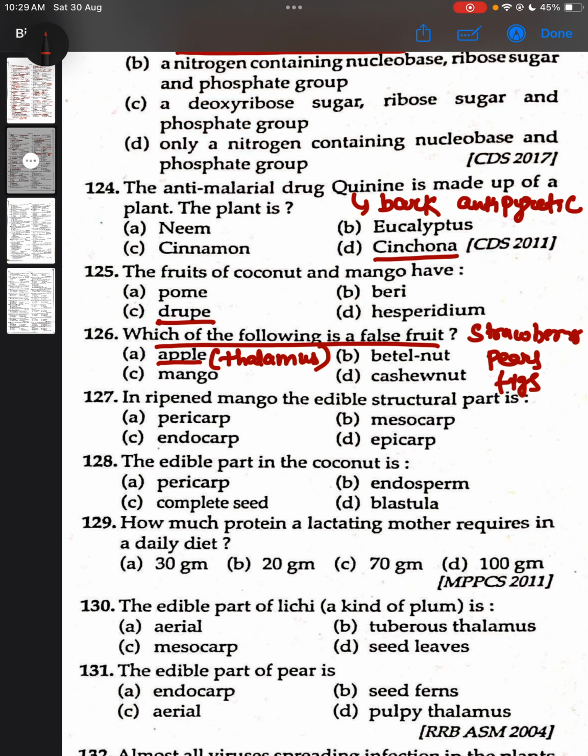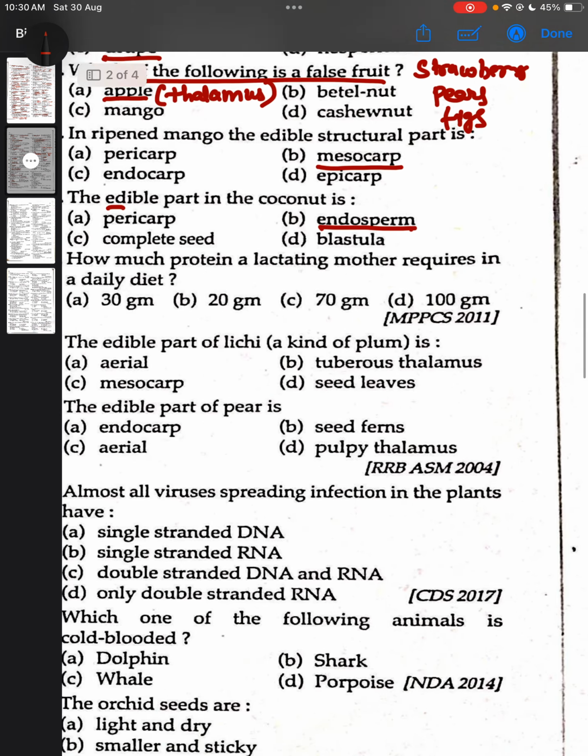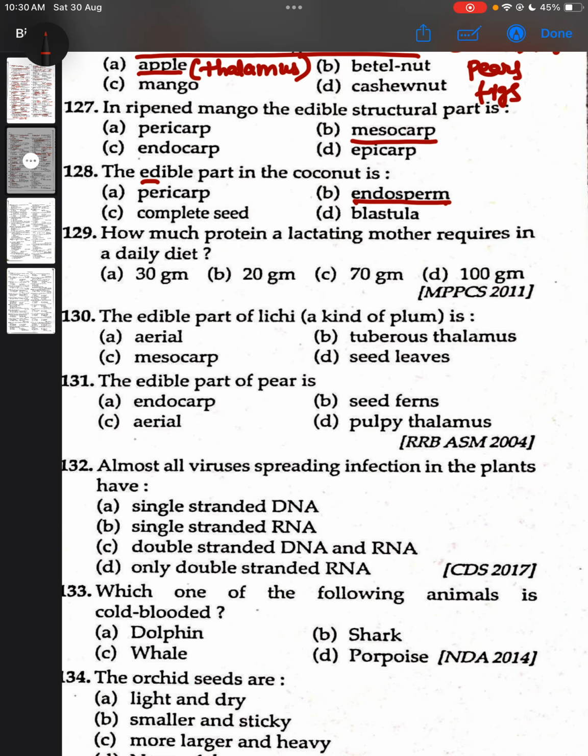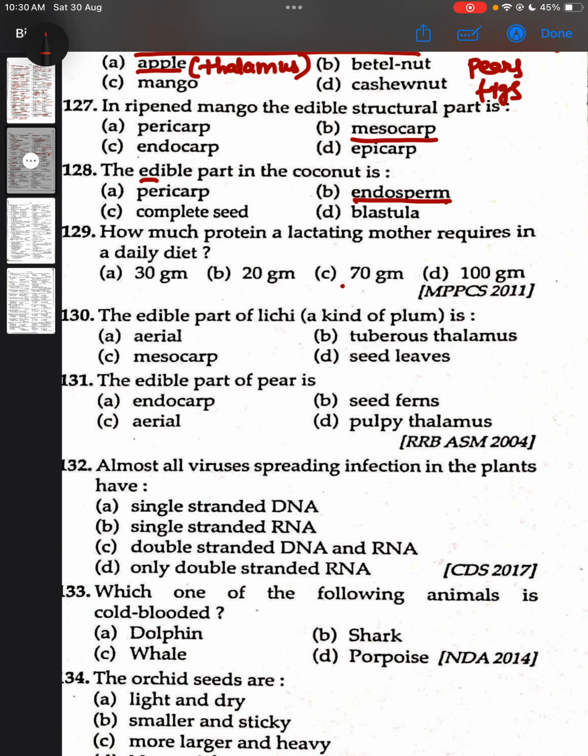In ripened mango, the edible structure is mesocarp. The edible part in the coconut is endosperm. How much protein does a lactating mother require in a daily diet? 70 gram. The edible part of lychee, a kind of plum, is aerial.